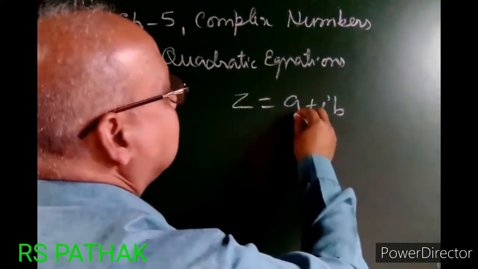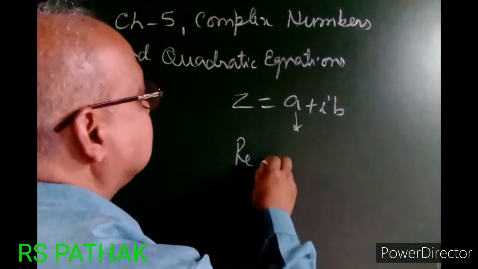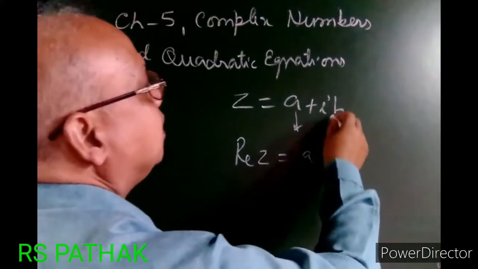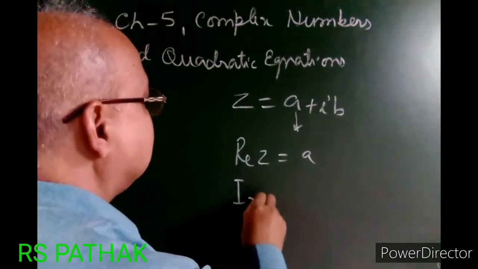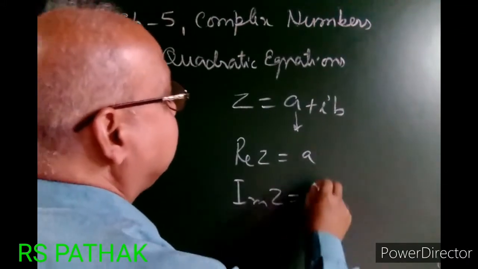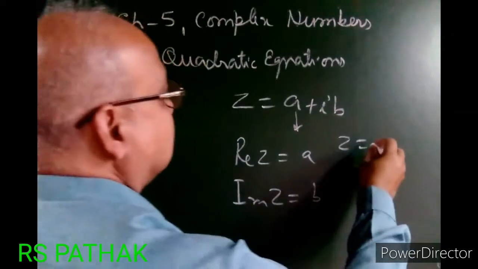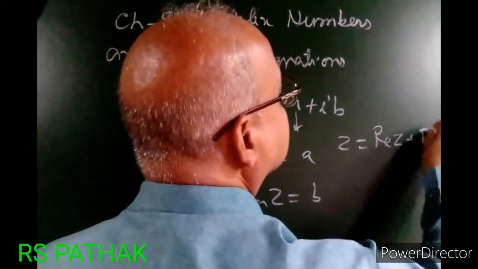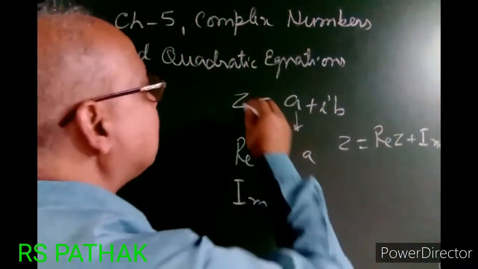a is called the real part. It is denoted by Re z equals a. And b is called the imaginary part. It is denoted by Im z equals b. In this way, z equals real part of z plus imaginary part of z, a plus ib.